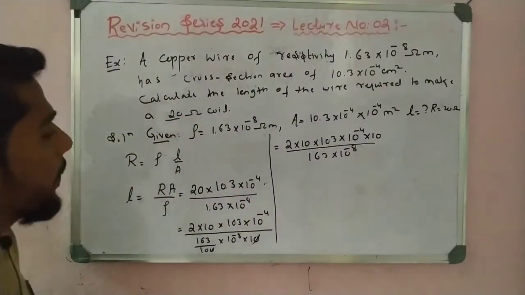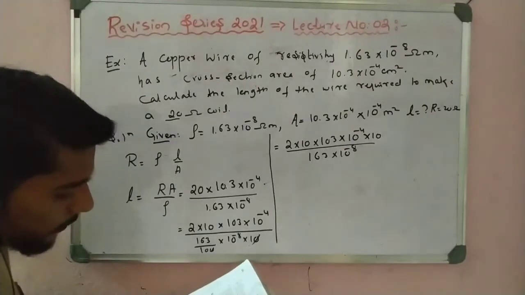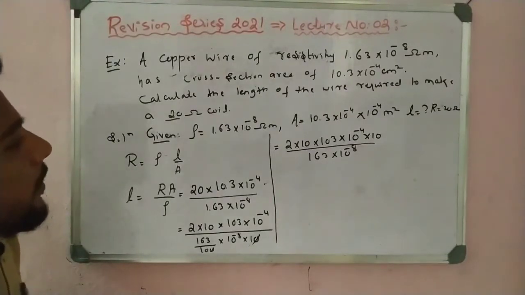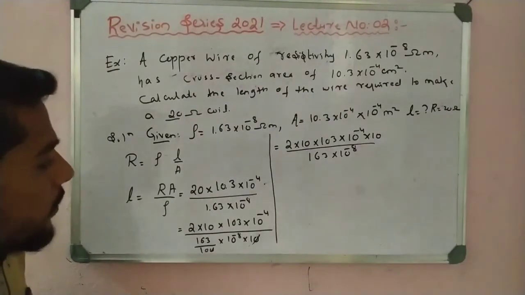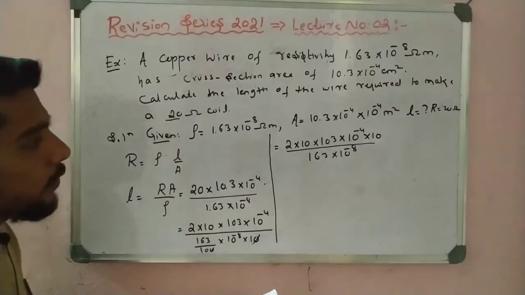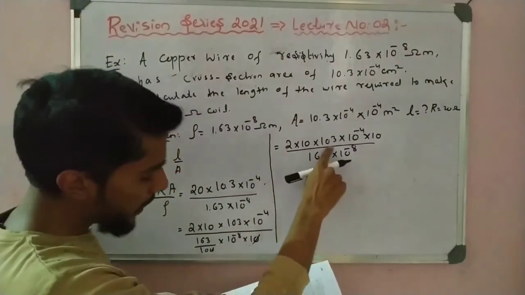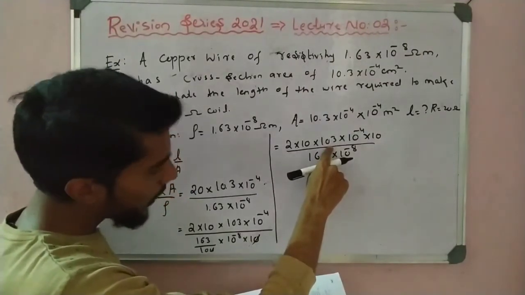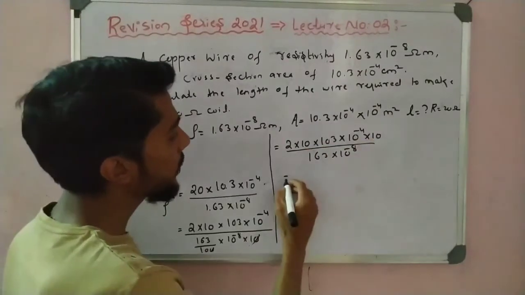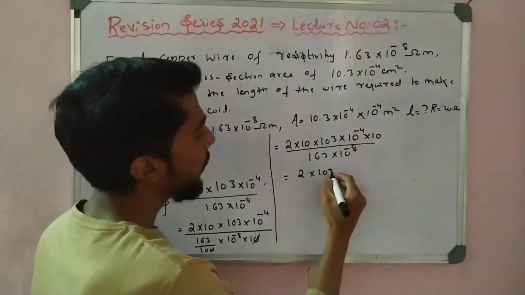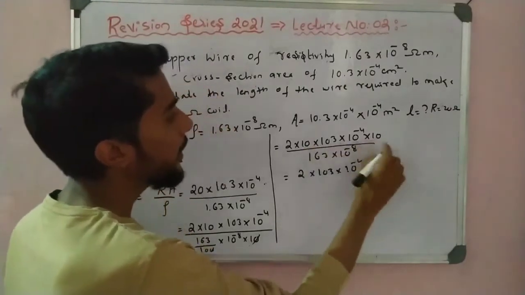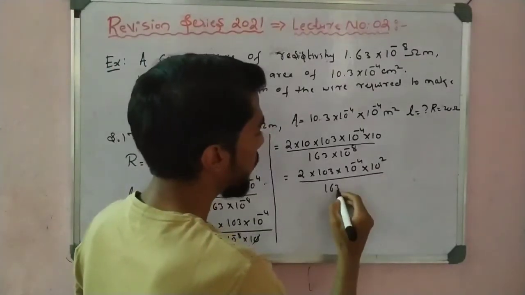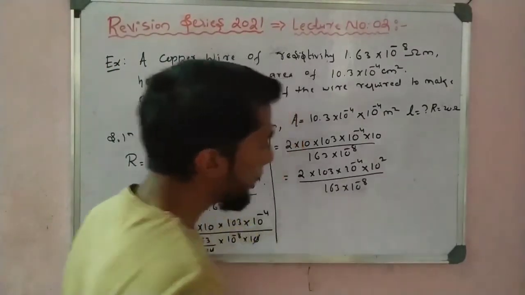Now let us take it step by step. I cannot make any mistakes here, all correct. So this is 2 into 103, and then the 10 here: 10 to the power minus 4 and the 10, which is 10 square, divided by 163 into 10 to the power minus 8.